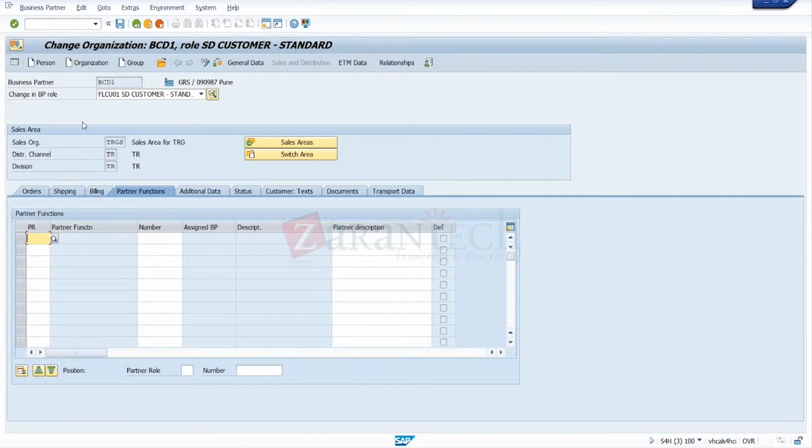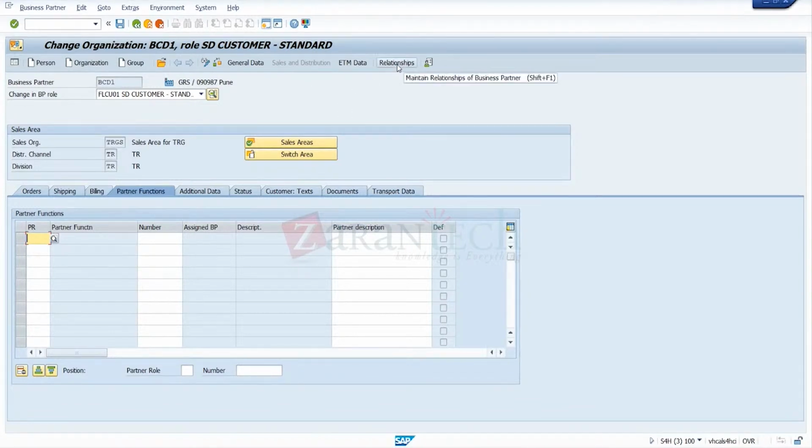Because in ECC there is a different T-code for creating a contact person, right? Yes, here it is different. We'll make the person here, and we'll go for relationship. In the relationship, we'll maintain the contact person. This is the difference between ECC and S4HANA. We have one optional relationship in the same master data.